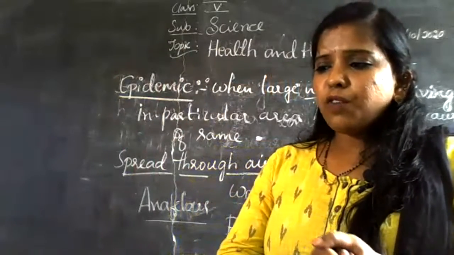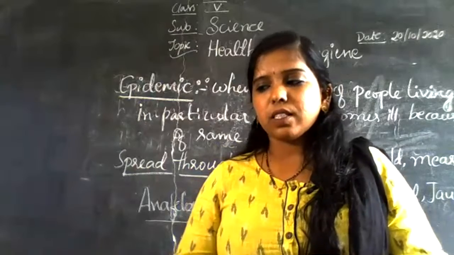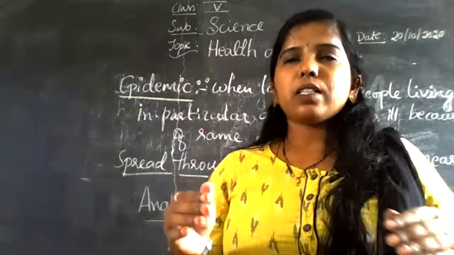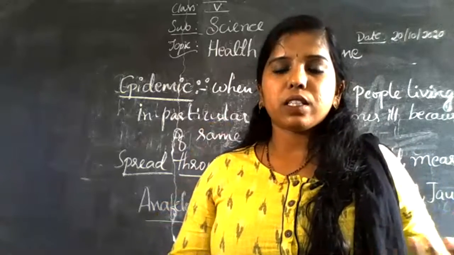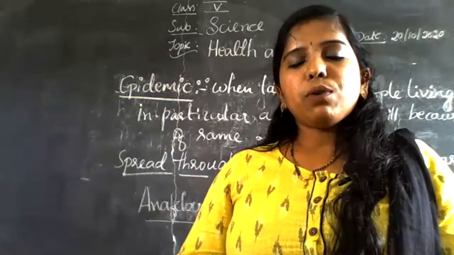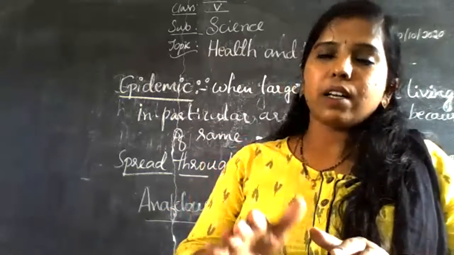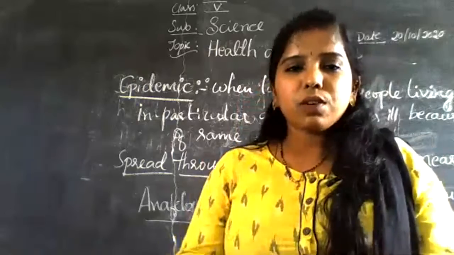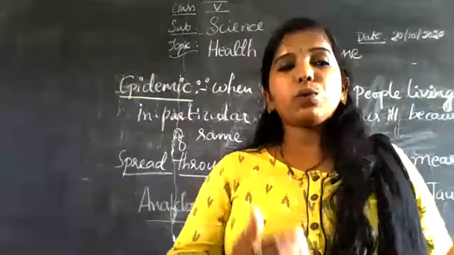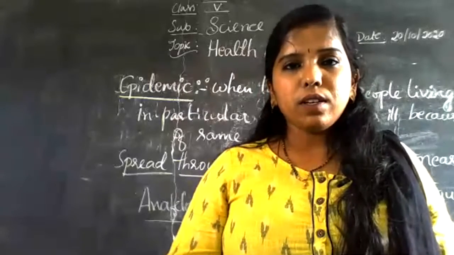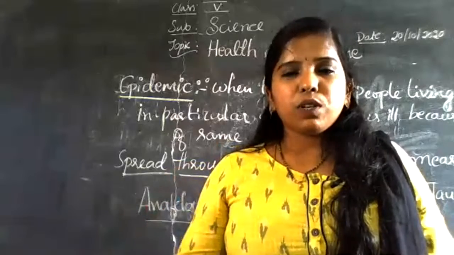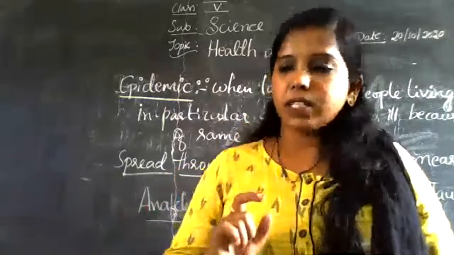Okay, if a person is suffering from a communicable disease, keep them away from healthier persons. Like now, we are facing COVID-19. If a person gets a communicable disease, first of all we have to isolate that person. That means we have to keep the person away from healthier persons. By doing this we can avoid communicable diseases.